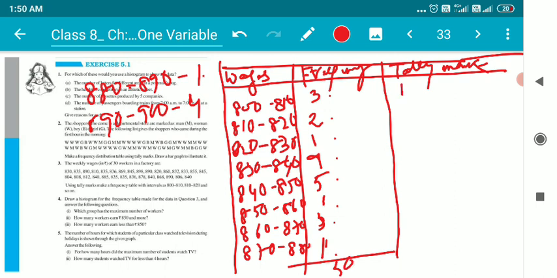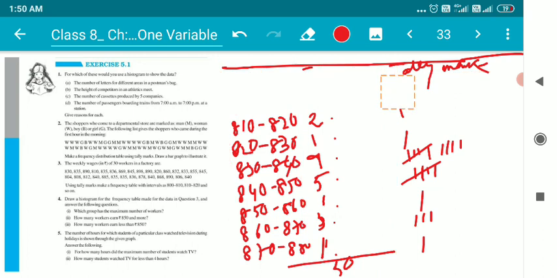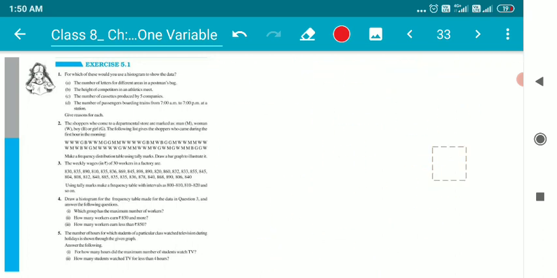Tally marks are very simple. 1, 2, 3, then 2, then 1, then 9 marks: 1, 2, 3, 4, 5, 6, 7, 8, 9. Next is 5: 1, 2, 3, 4, 5. Next one is 1. Next one is 3. Next one is 1. Next one is 4: 1, 2, 3, 4. Like this we have to make the frequency distribution table. So children, the frequency distribution table is made.